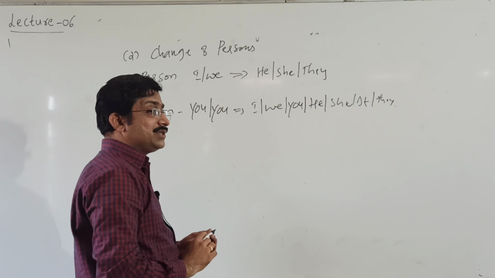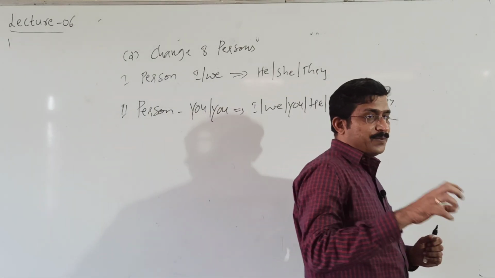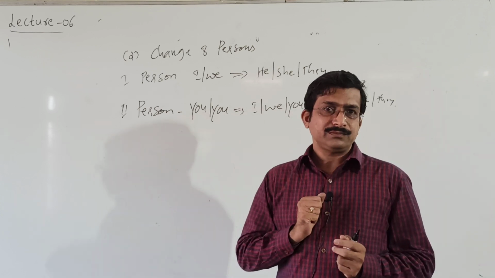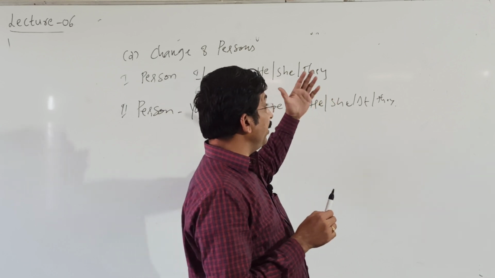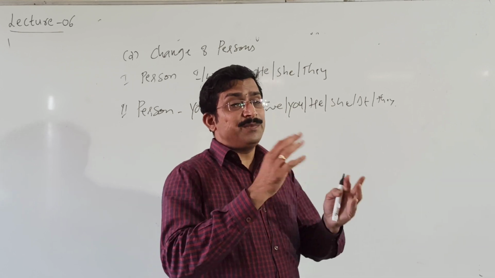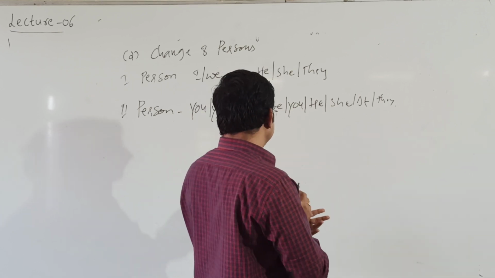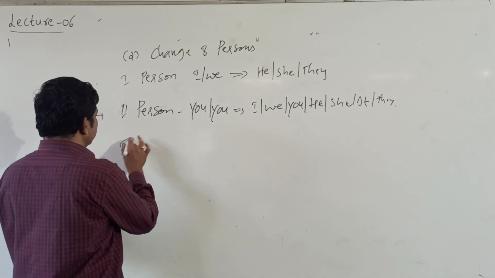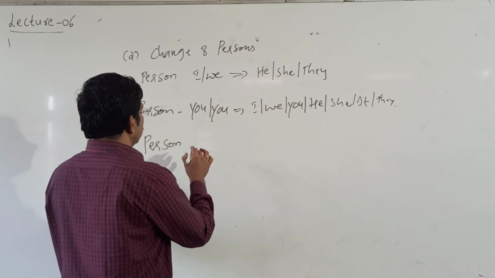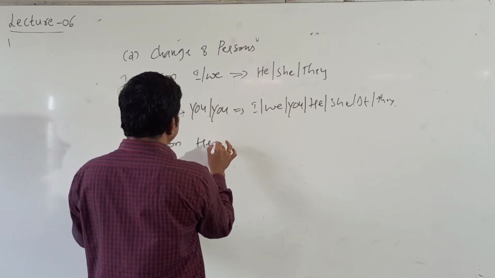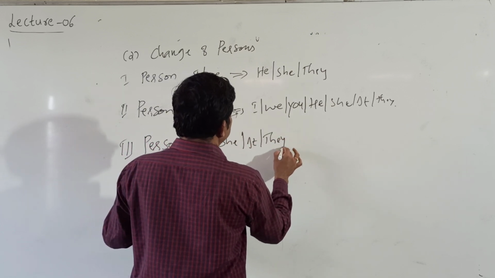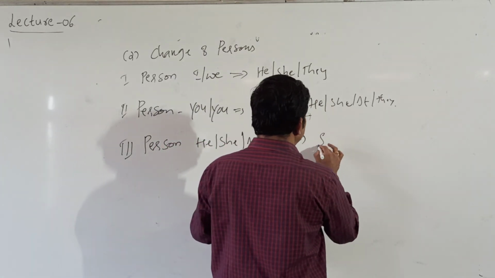We can change, according to the object or the predicate of the reporting verb. The first one according to the subject of the reporting verb, next one according to the object or the predicate of the reporting verb. Then third person, he, she, it, they remain same.